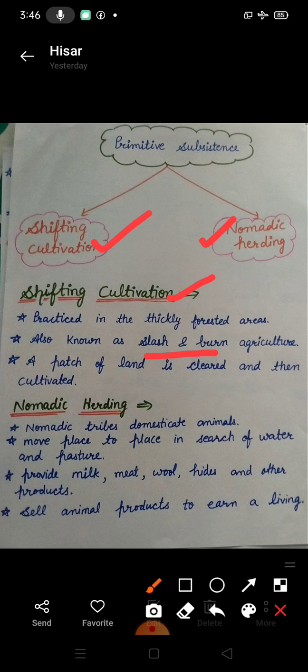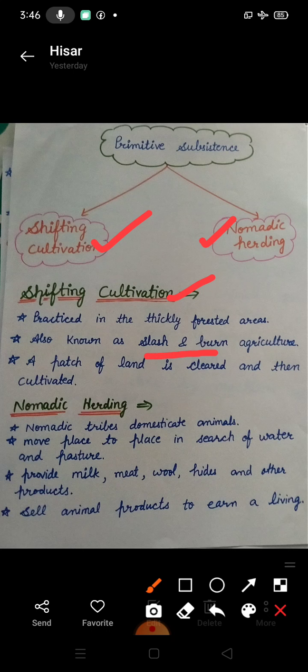Because in this type of agriculture a patch of land is cleared and then cultivated for a short period. To create a plot, trees and vegetation are felled and burned. The ashes are used to enrich the soil.